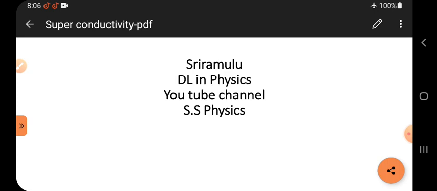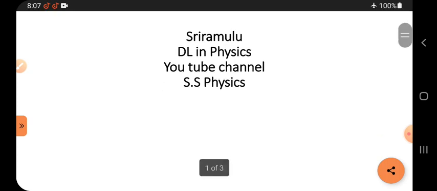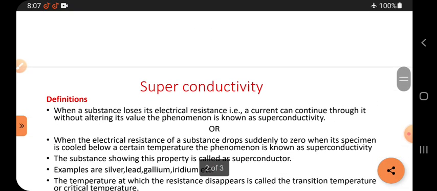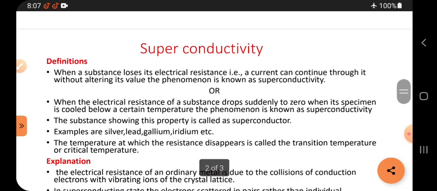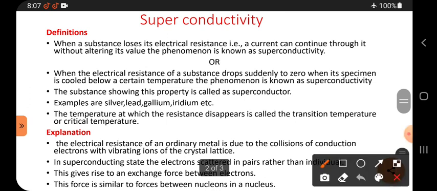Today's topic is superconductivity, or superconductor. Definition: when a substance loses its electrical resistance, that is, a current can continue through it without altering its value, the phenomenon is known as superconductivity.